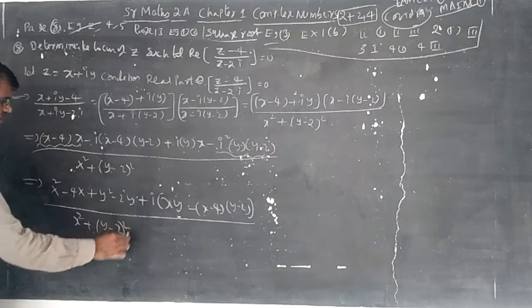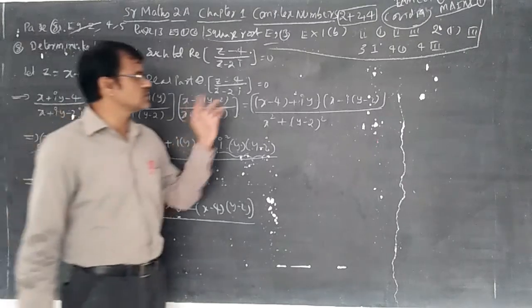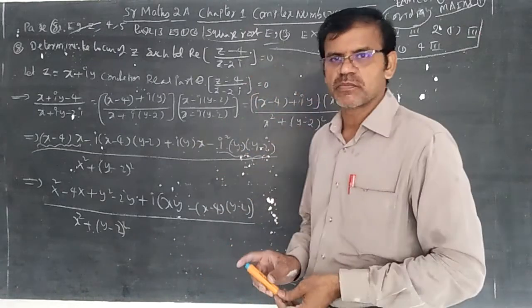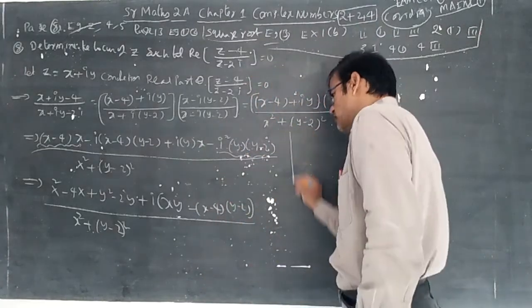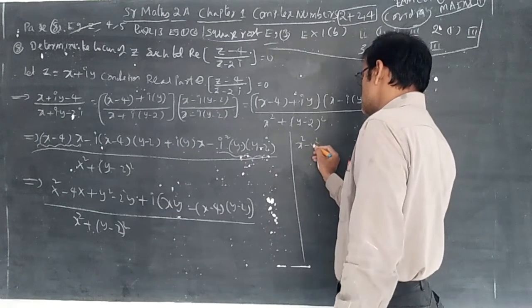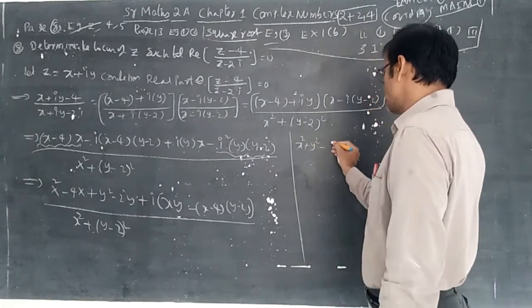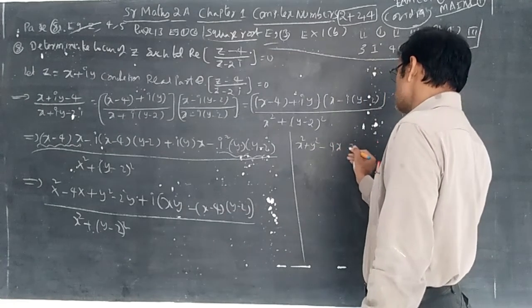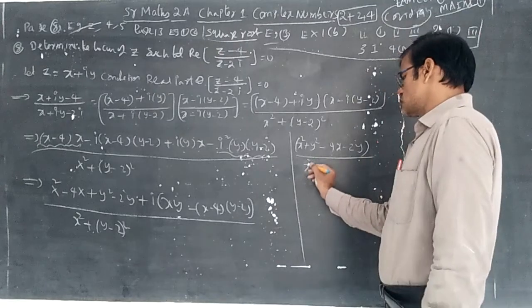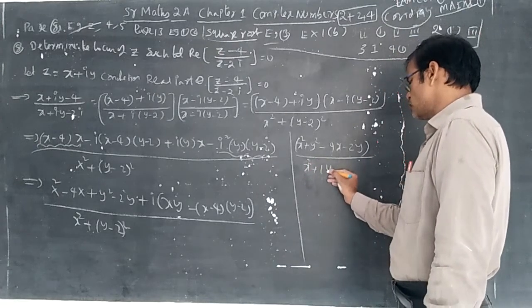Here he is discussing with us that the real part is 0. So don't bother about the imaginary part, you can forget the imaginary part. Now you can write x square plus y square minus 4x minus 2y whole by x square plus y minus 2 whole square.